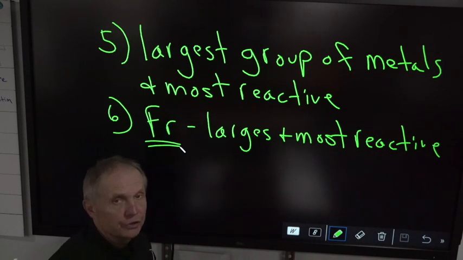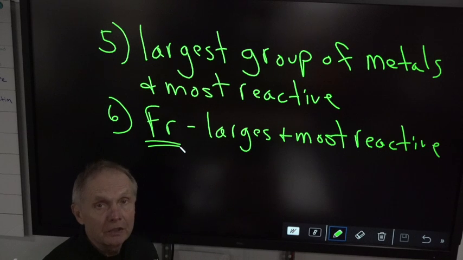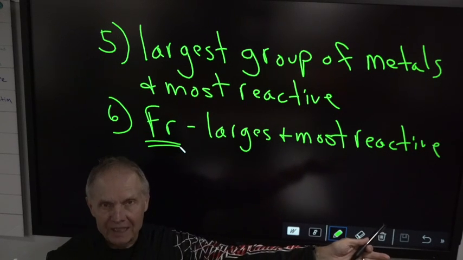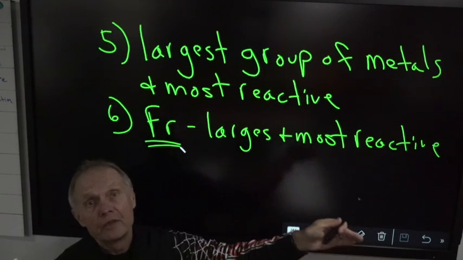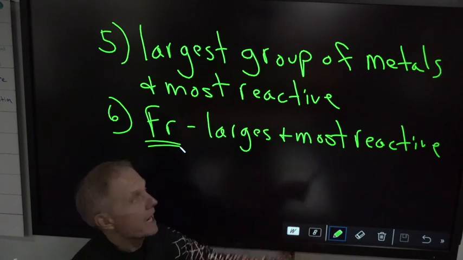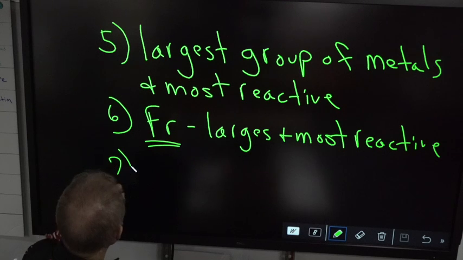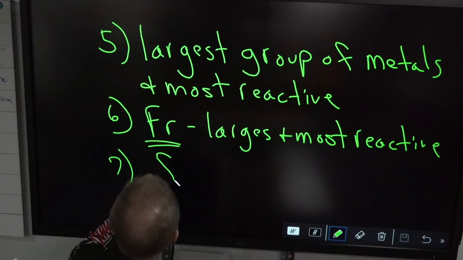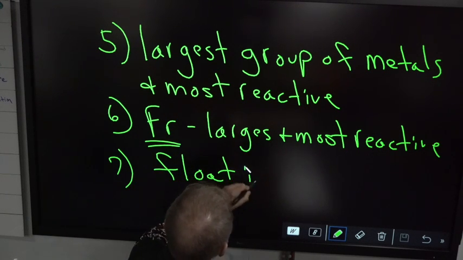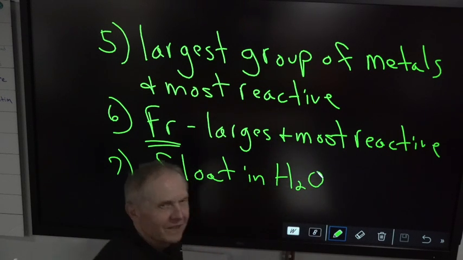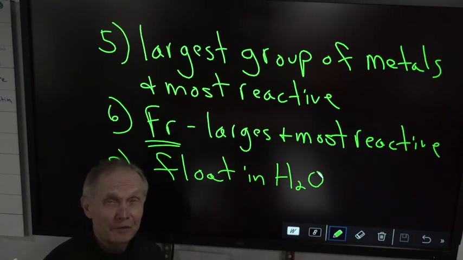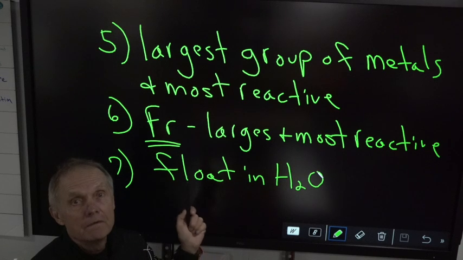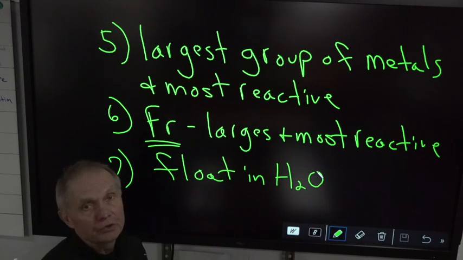Francium is the largest metal and it's the most reactive simply because its valence shell is way out there, number 7. It doesn't take very much to rip an electron off. So it is super reactive, super explosive. And the weird part about group 1 metals, they float. But the big deal is, you put them in water, they do float, but they explode. So, extremely strong, very reactive metals. They all want to lose one electron.